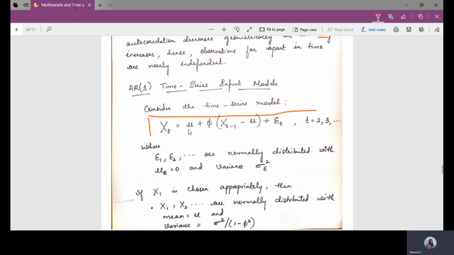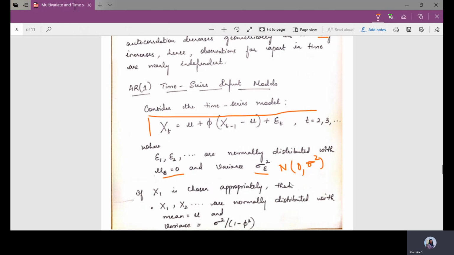Fine. Xt equals nu plus phi times (x of t minus 1 minus nu) plus epsilon t, where epsilon t is once again normally distributed with mean 0 and variance sigma square, and this t value varies from 2, 3, and so on, where epsilon 2, epsilon 3 are normally distributed with mean 0 and variance sigma square. So it is always normally distributed within the range.